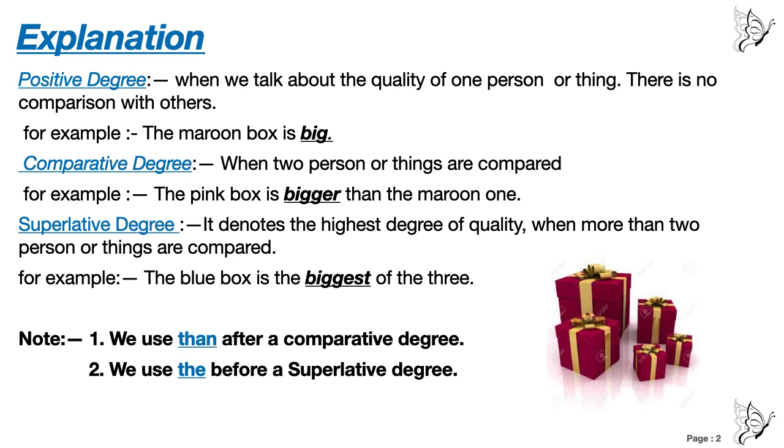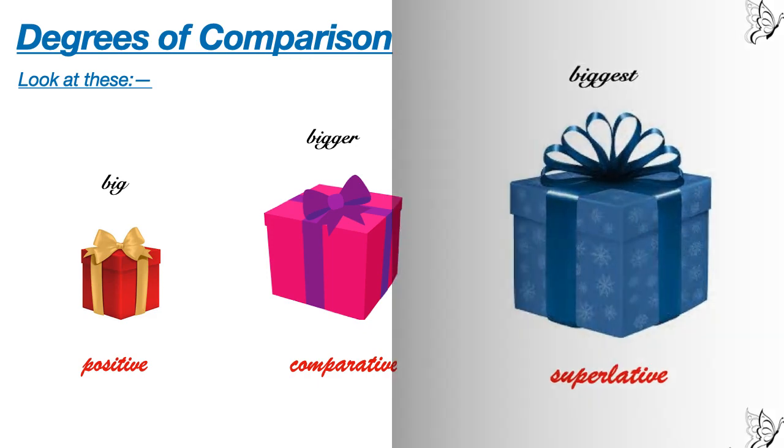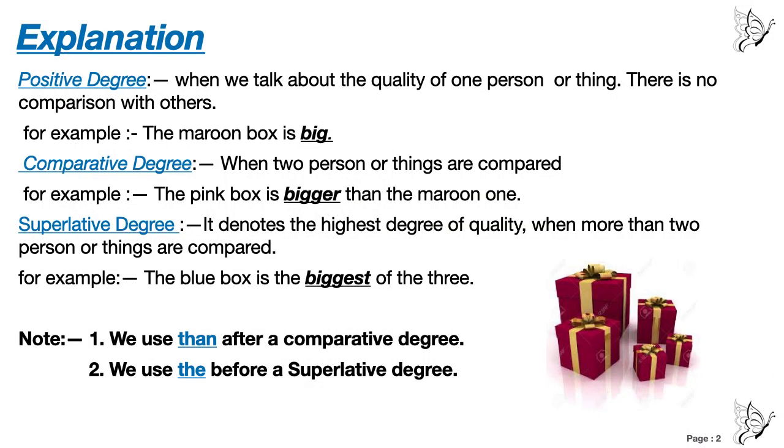For example, the maroon box is big. Simply we are talking about the maroon box. We are not comparing the maroon box with the pink or the blue one. We are talking only about the maroon box. Alright. Now what is comparative degree?